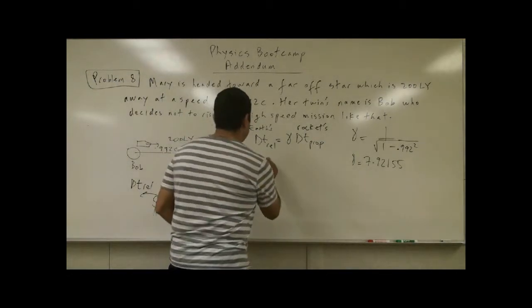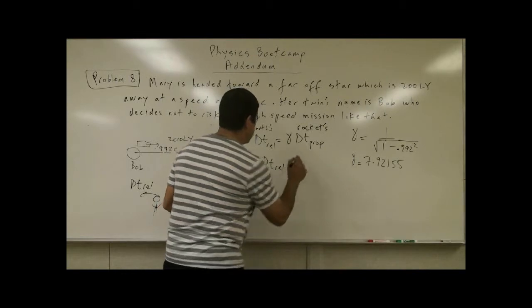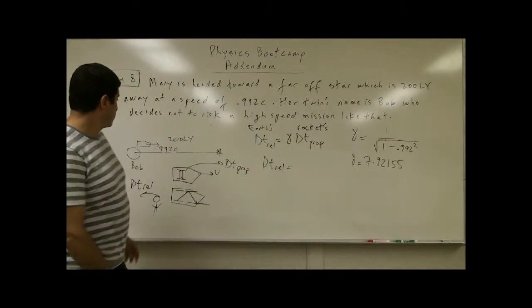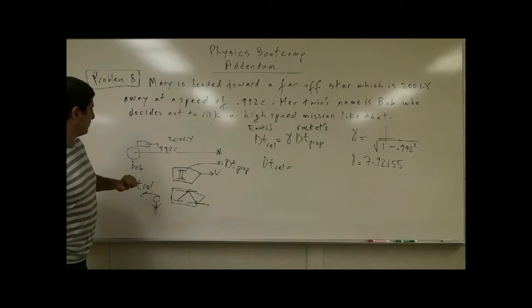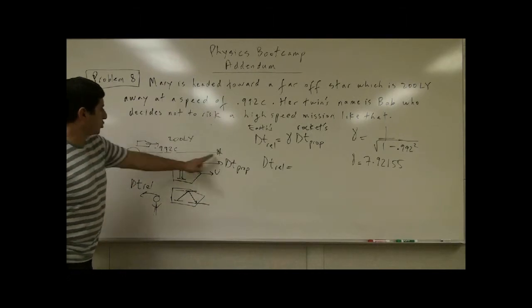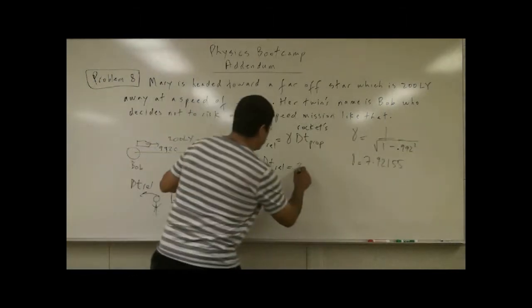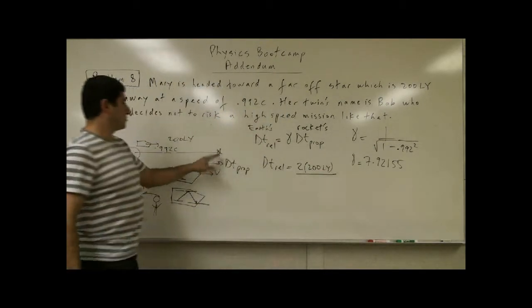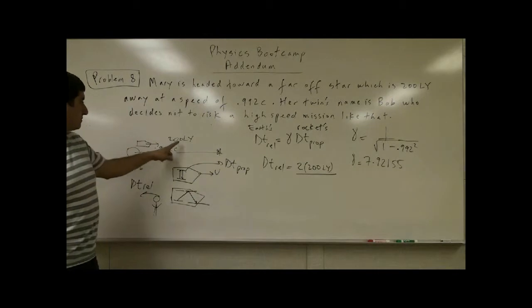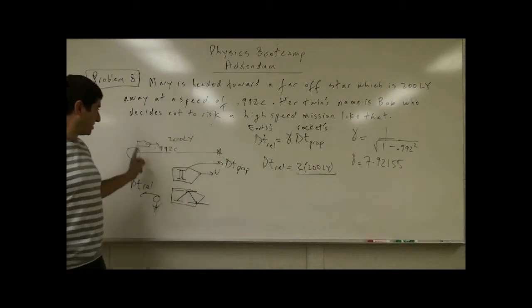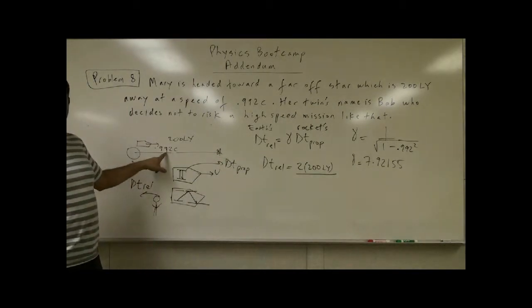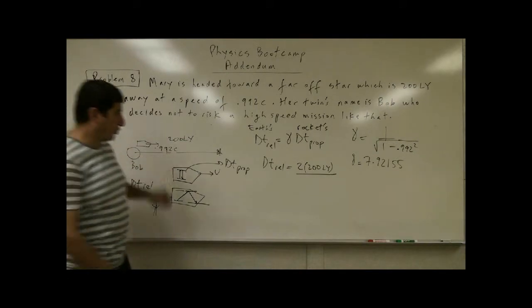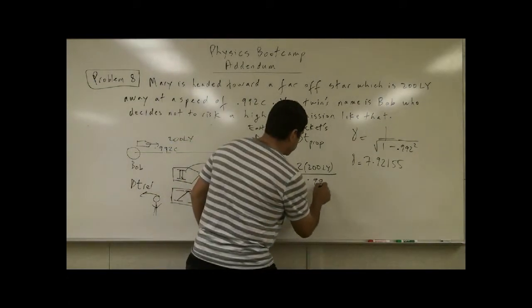So delta t relativistic will equal 2 times 200 light years, because it's twice the distance, and then you divide that by the speed of the rocket, 0.992 c.